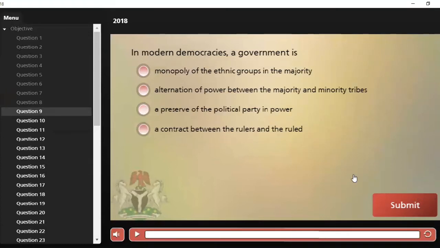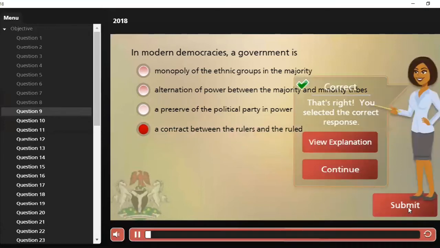In modern democracies, a government is A, monopoly of the ethnic groups in the majority, B, alternation of power between the majority and minority tribes, C, a preserve of the political party in power, and D, a contract between the rulers and the ruled. In modern democracy, what is the government? Of course, we know our correct answer is D, a contract between the rulers and the ruled.